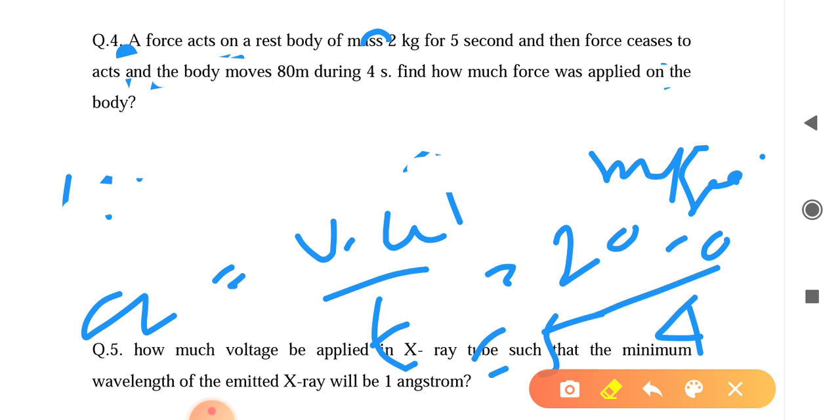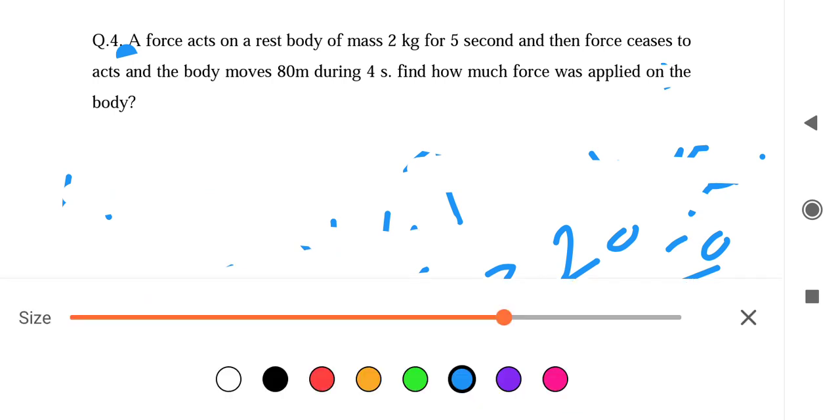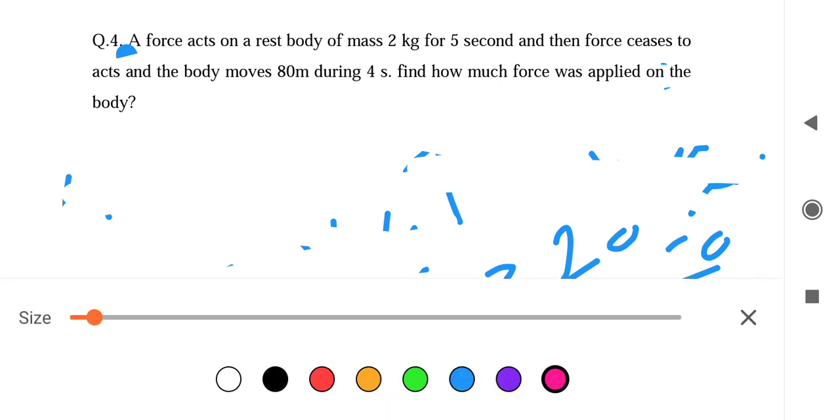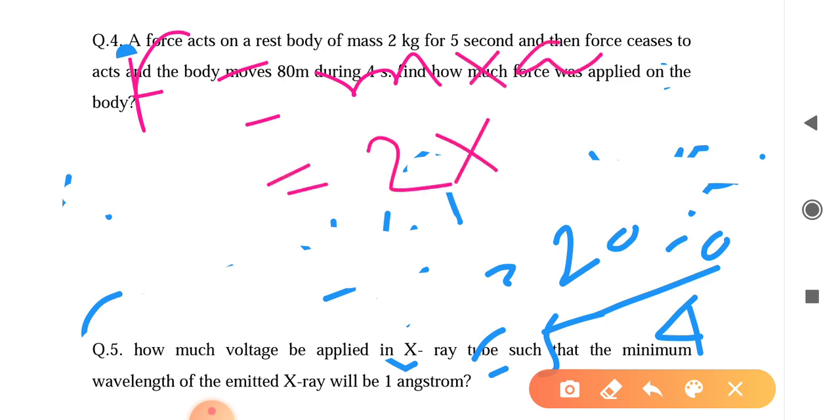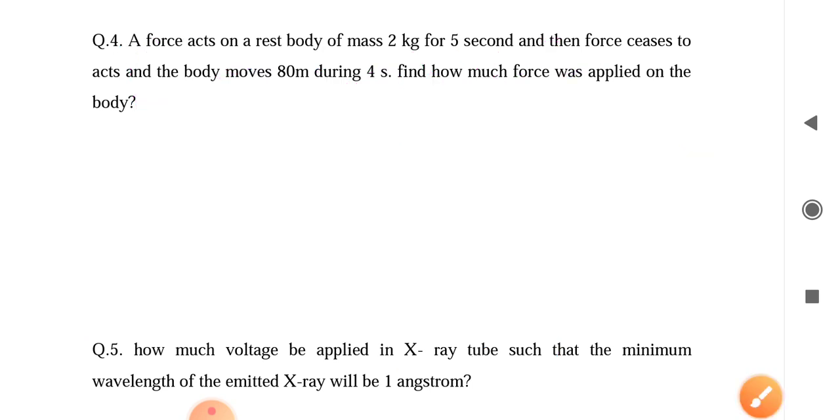So we estimate the value of acceleration of the body. Now we will calculate the force applied on the body. Force F equal to m into A. We know m equal to 2 and A equal to 5, equal to 10 Newton. This is the force applied on the body, and this is the answer of question number 4.